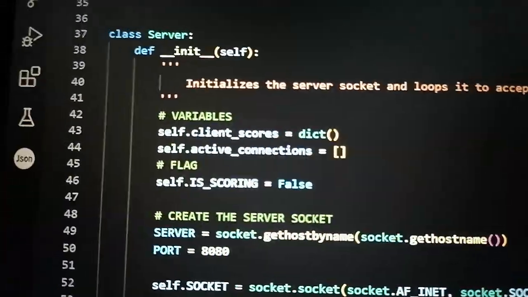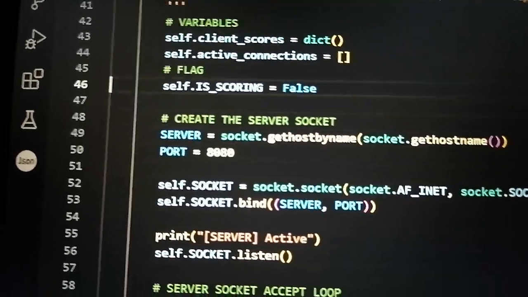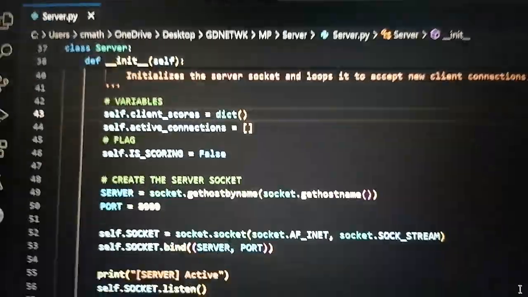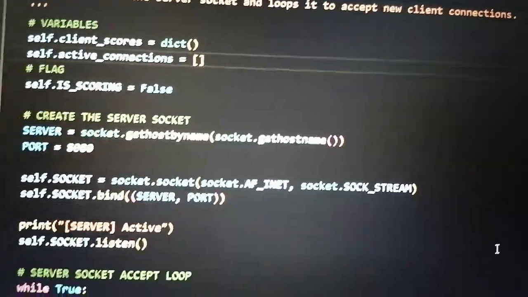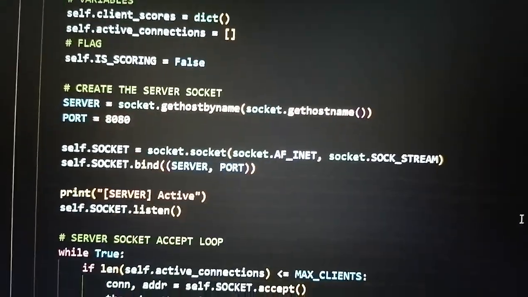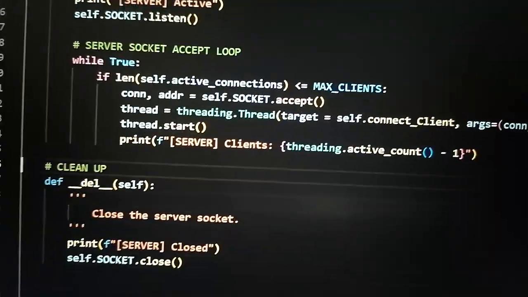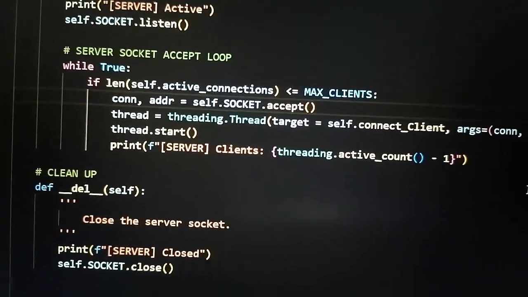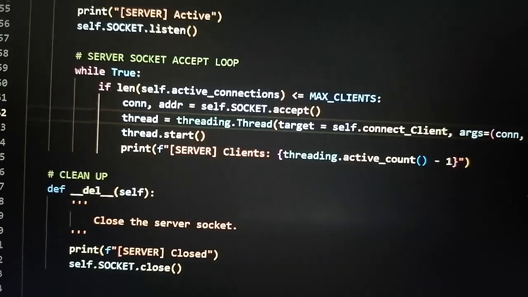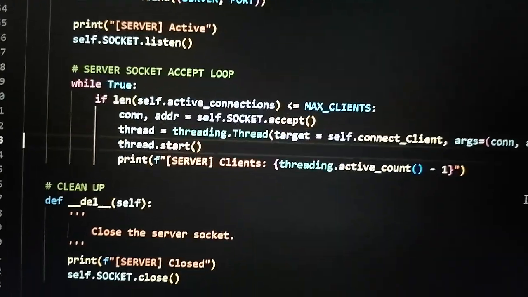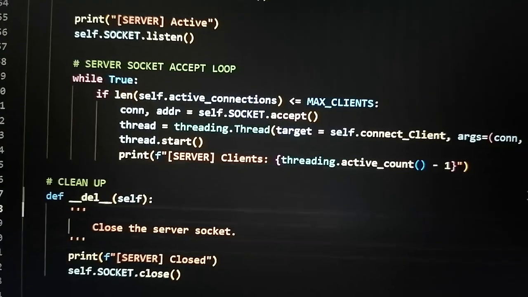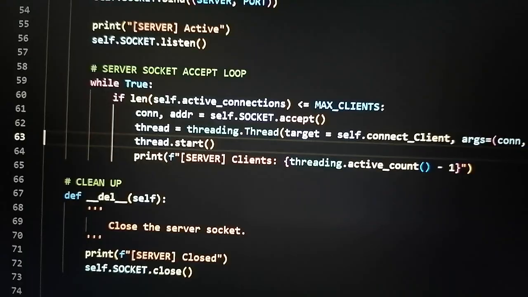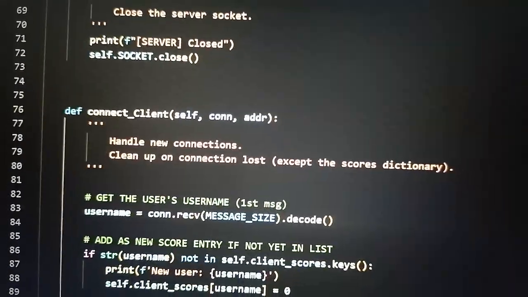Anyways, our server, it starts. When our server starts, it creates first the dictionary of the scores and the players or the clients that connected. Then it creates the server socket. Pagtapos yan ng create ng server socket, it'll start the loop na. So, pag may bagong nag-connect, it'll do an accept. And then it'll open a new thread using that connection or that socket. So then, bali, if that socket closes, well then at least the other connections won't be affected. Only the client connection for that specific case.